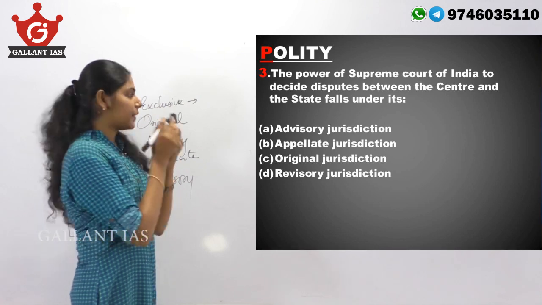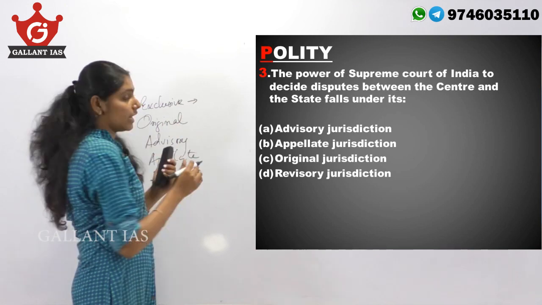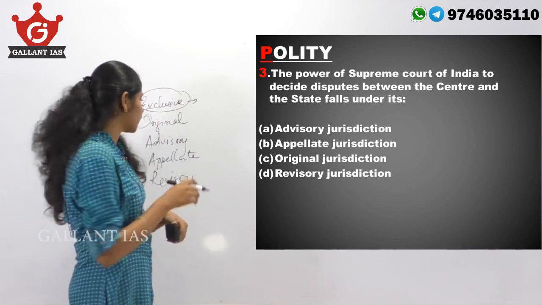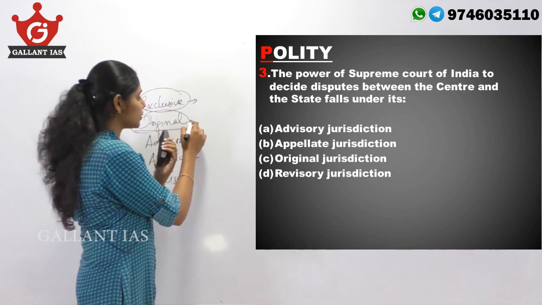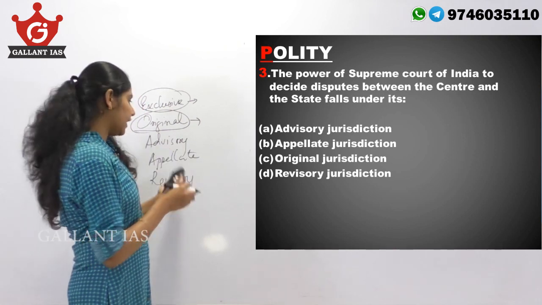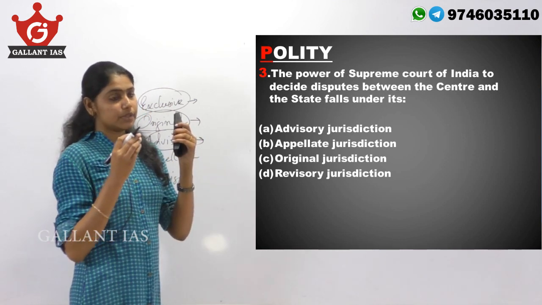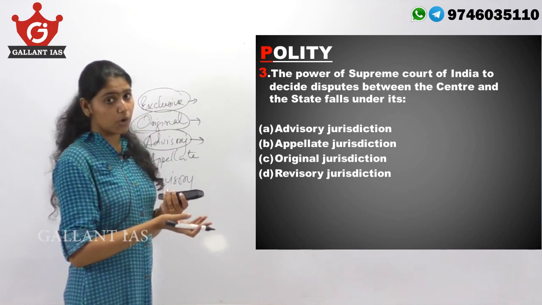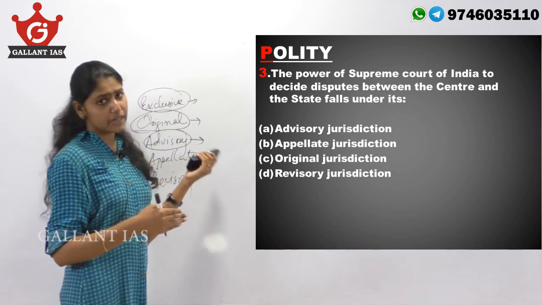Exclusive jurisdiction means a case can be heard only in that particular court. So if a case can be heard only in the Supreme Court, then that comes under the exclusive jurisdiction of the Supreme Court. And original jurisdiction extends to those cases which originate in the Supreme Court. And advisory jurisdiction, which is under Article 143, is that the President can request the Supreme Court to tender its advice on matters of law or fact whenever necessary.